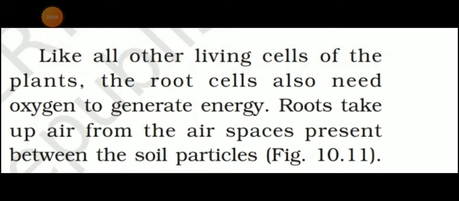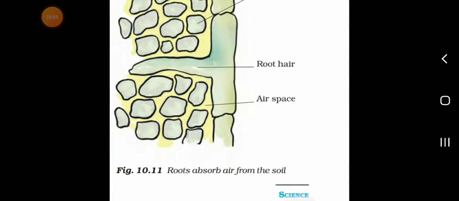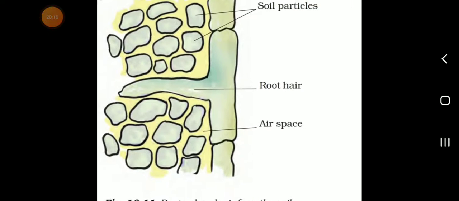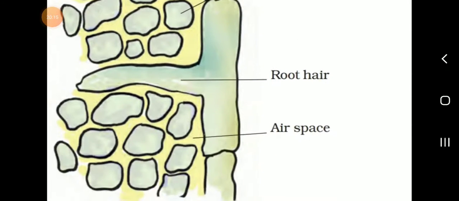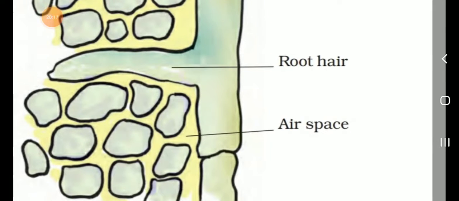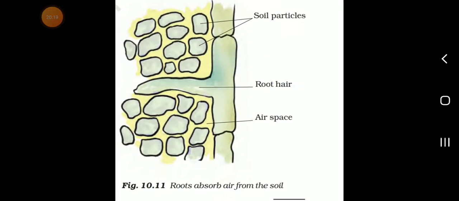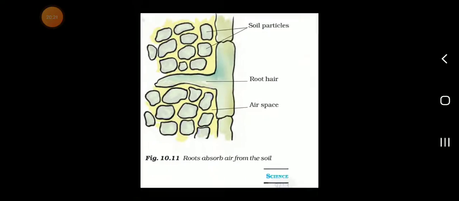See, all of you see the picture in your book, figure 10.11. The roots absorb air from the soil, and see the picture. These are the soil particles. This one is a root hair. This one is the air space. Okay, the root absorbs air from the soil.